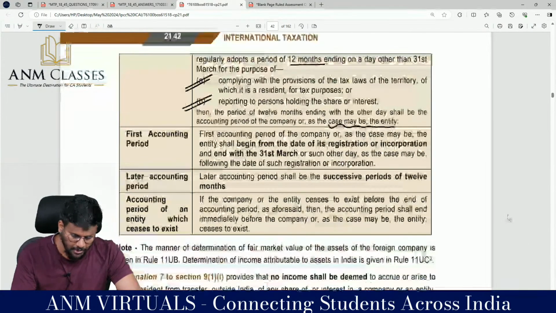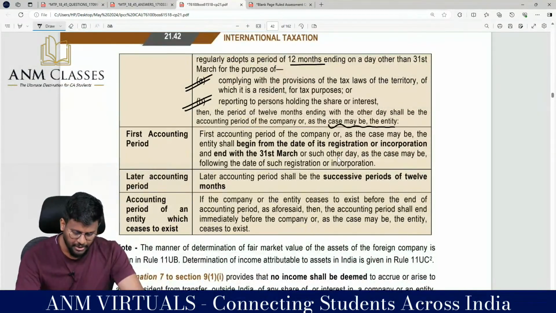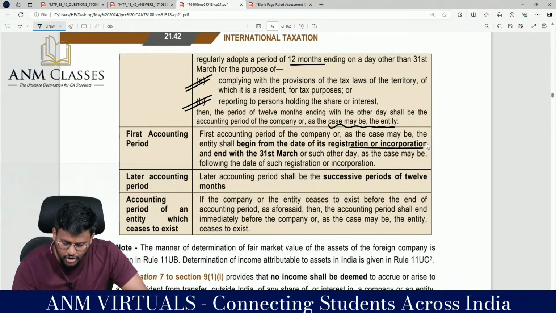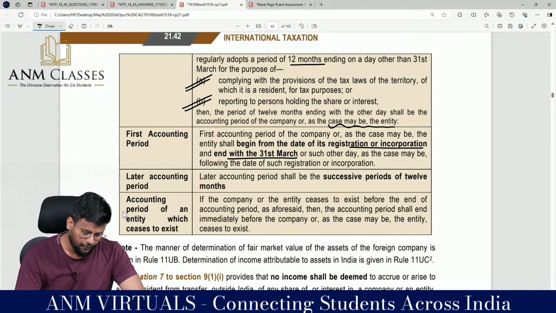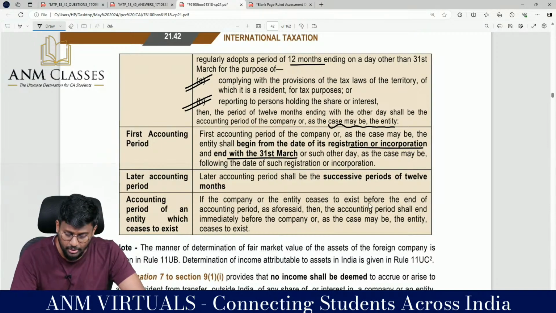For the first accounting period of the company or entity, as the case may be, it begins from the date of its registration or incorporation and ends with 31st March. Later accounting periods shall be successive periods of 12 months, the next 12 months. Accounting period of an entity which has ceased to exist: if the company or entity ceased to exist before the end of the accounting period, the accounting period shall end immediately before the company or, as the case may be, the entity ceased to exist.